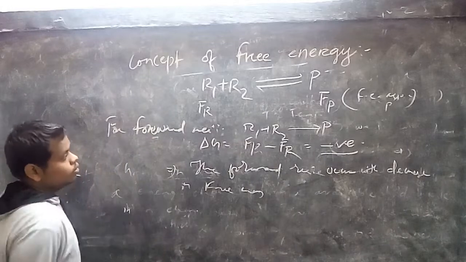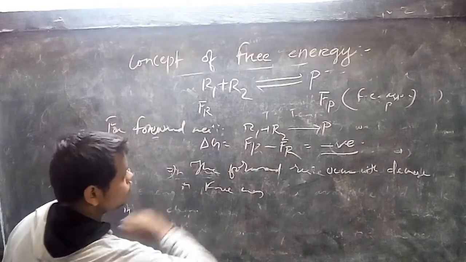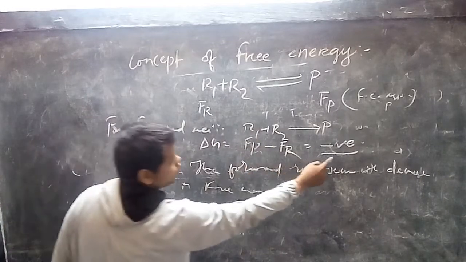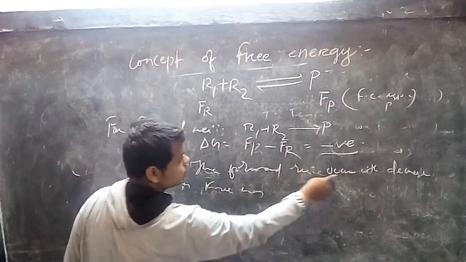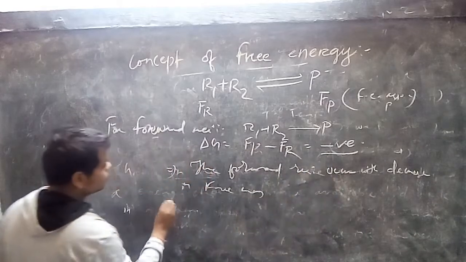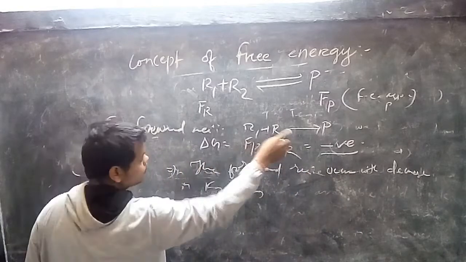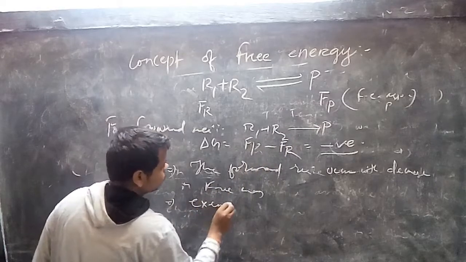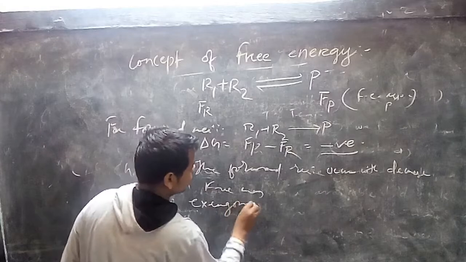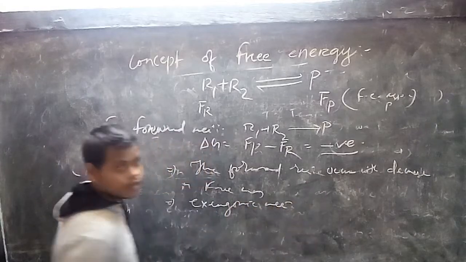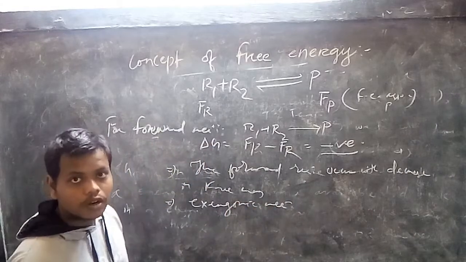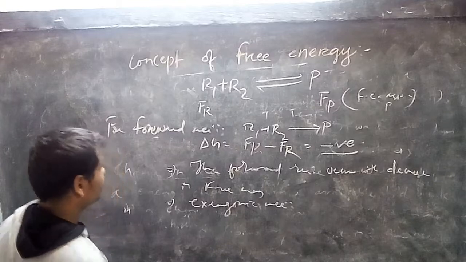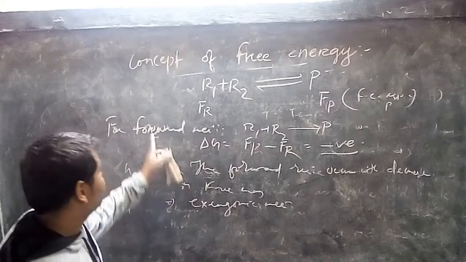Okay. Then as the value is negative, that means free energy change is decreased. That's why always the forward reaction is assumed as exergonic reaction. That means the reaction where energy is released or liberated to the environment. Okay. This is for forward reaction.